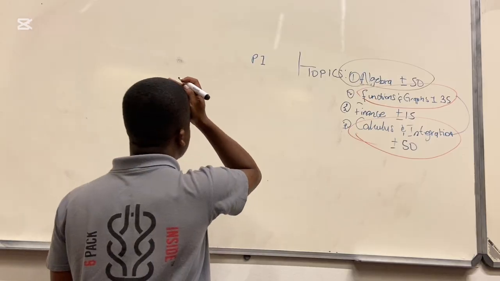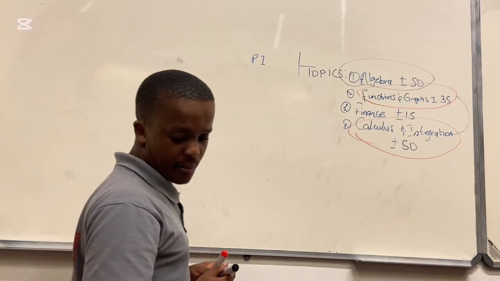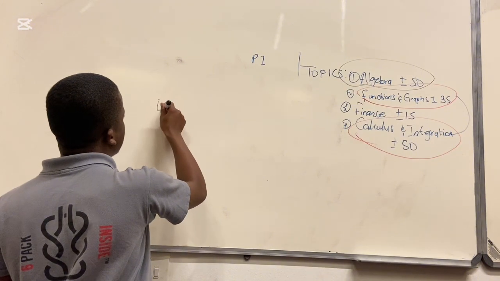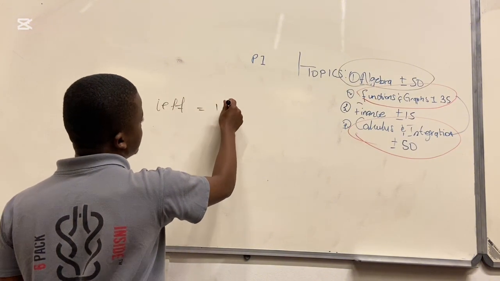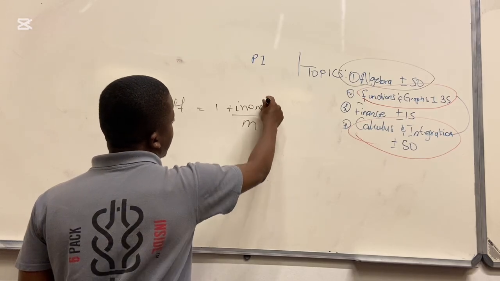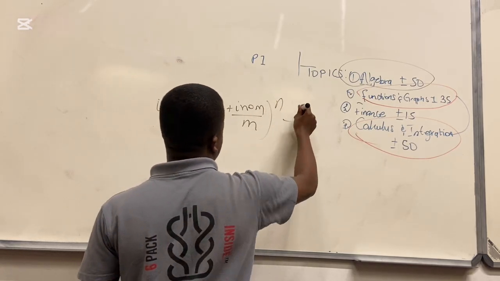Nominal and effective interest rate, we have the formula there. It's I effective is equal to 1 plus I nominal over M, to the power of M, minus 1.